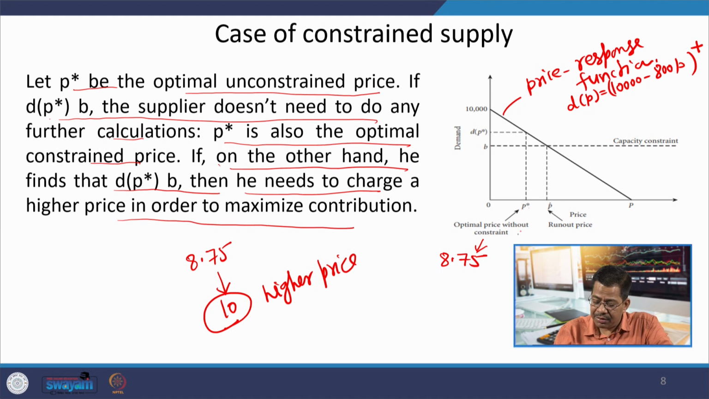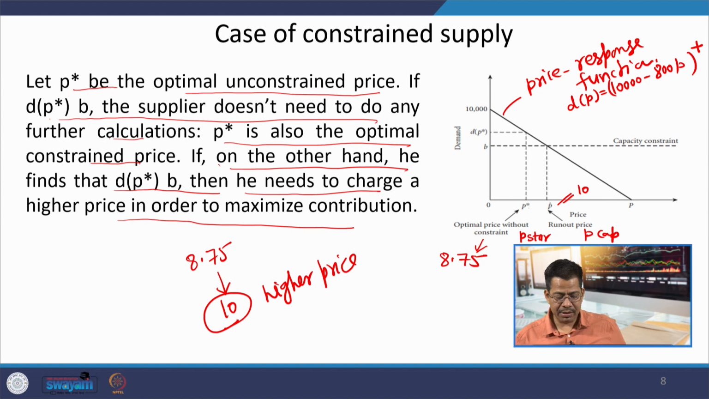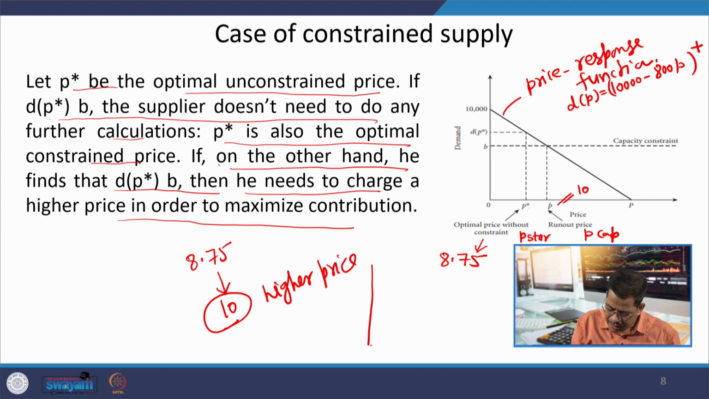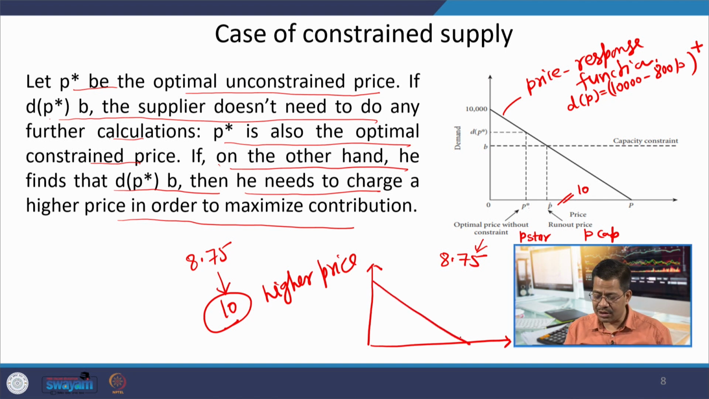This is P star, and this is P cap, and this P cap is 10 rupees as we just calculated. This P cap is coming from this particular diagram, and we need to draw it again so that you can understand it in a better way. Let us see, this is our xy axis. This is my price response graph.